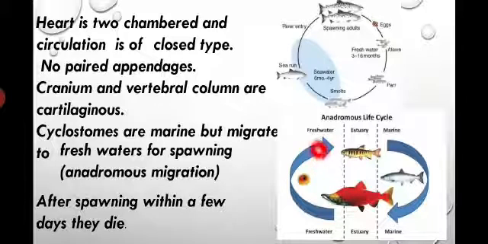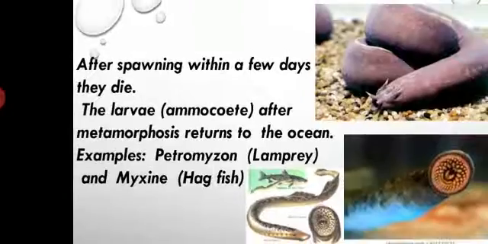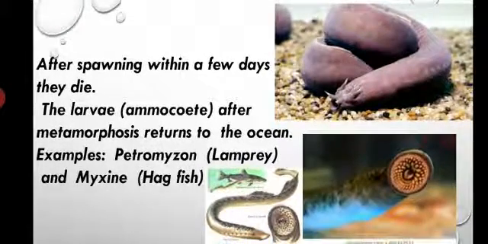Next, some of them die within a few days after spawning. What is the reason? After spawning in fresh water, they would have to move from fresh water back to their habitat, the ocean water. Most of them stop eating when they return to fresh water, so they have no energy left for a return trip to the ocean after spawning. This is the reason most of them die after spawning.